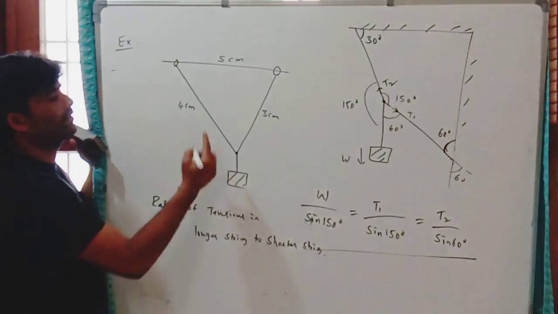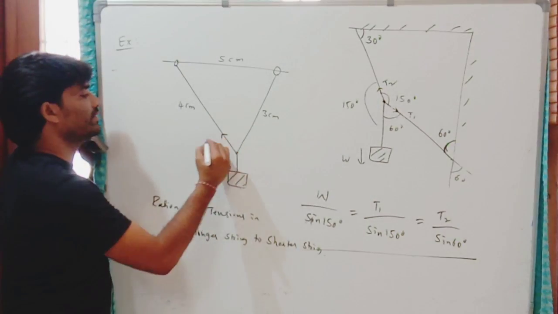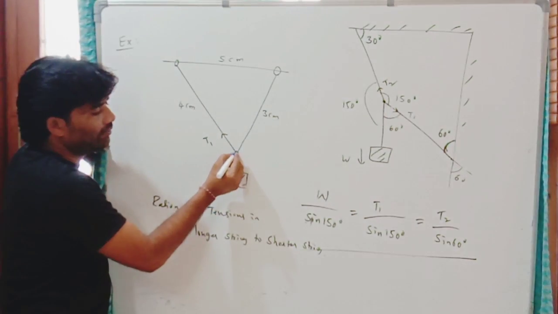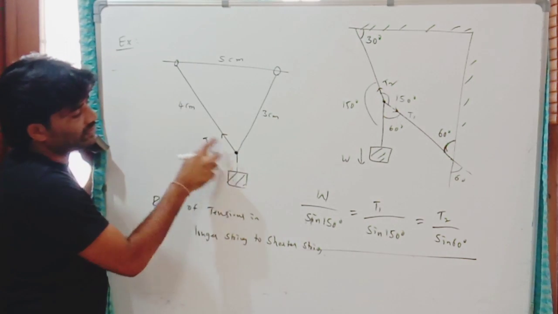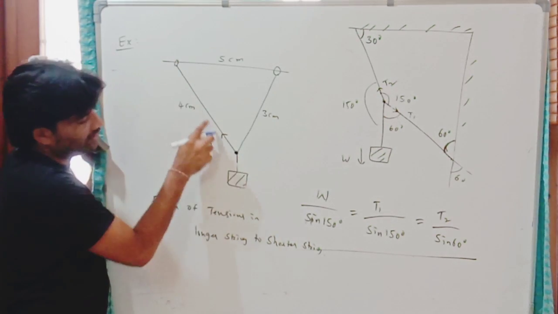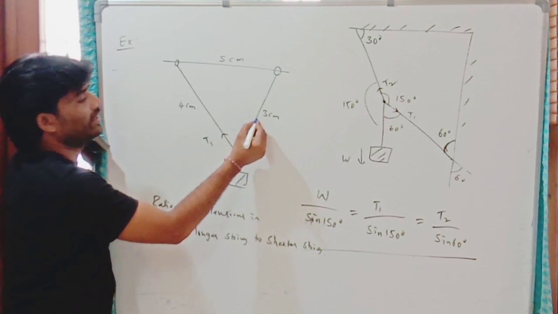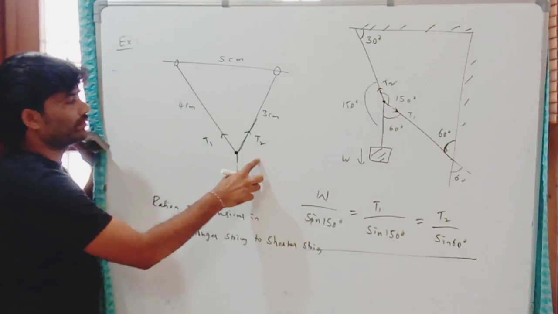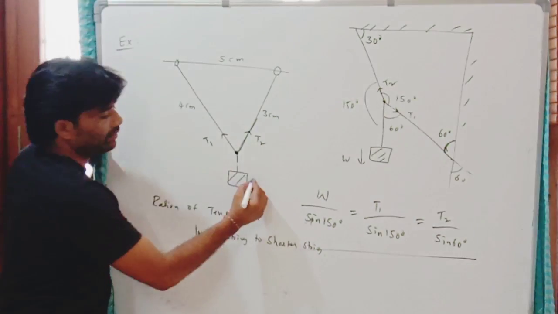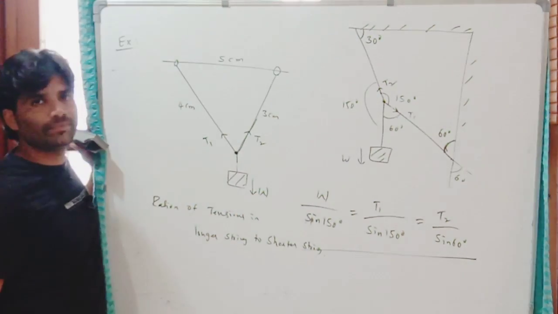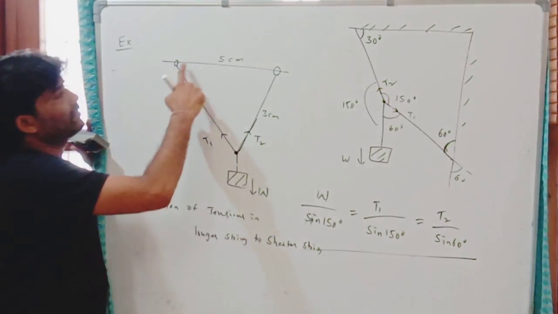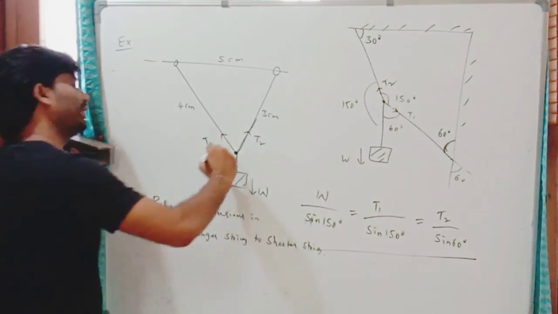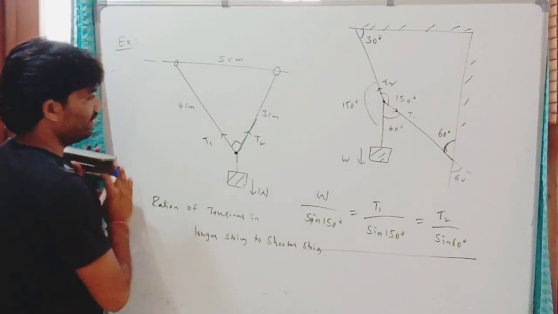So longer is this. Let us say the tension force produced in this string is T1. The tension is always pulling force, never pushes, it is always away from the end of the string. So this is the end of this string, it is in this direction here. The tension in this second string is T2. So I want this ratio, T1 by T2. The body weight is W. Now you can see from these sides, these three sides can form a right angle triangle here.